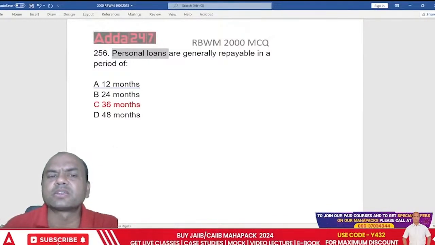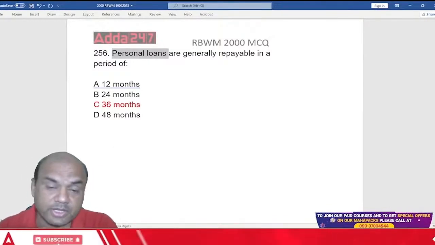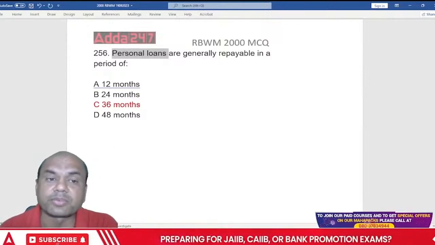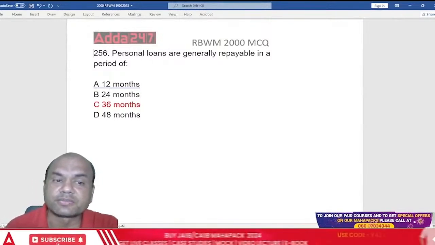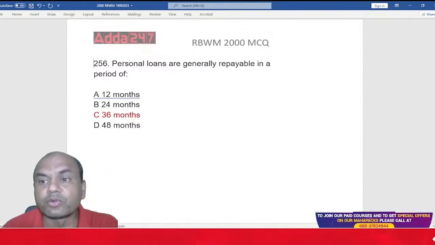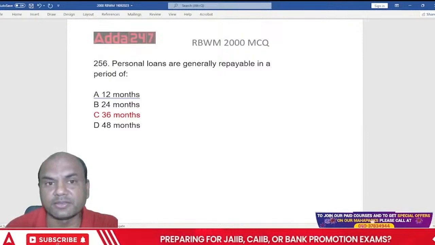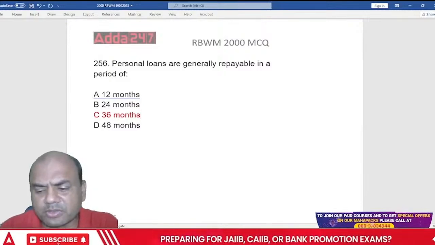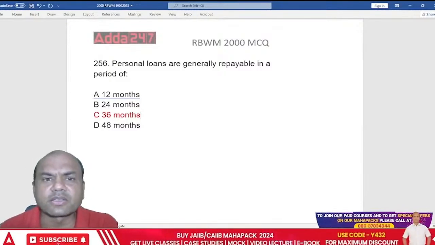Type in the comment section. Do we take any security? Is it compulsory for us to take any security for the personal loans? What do you say? Is it compulsory? No, not at all compulsory. Okay. You can just give the personal loan like that only, without any security.